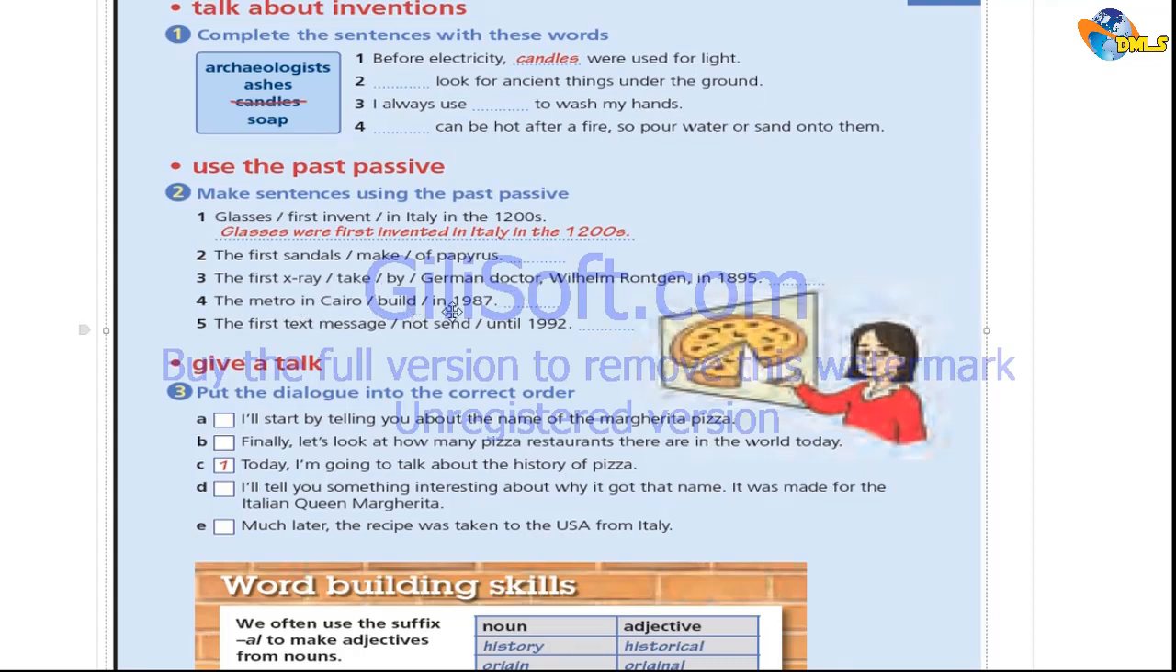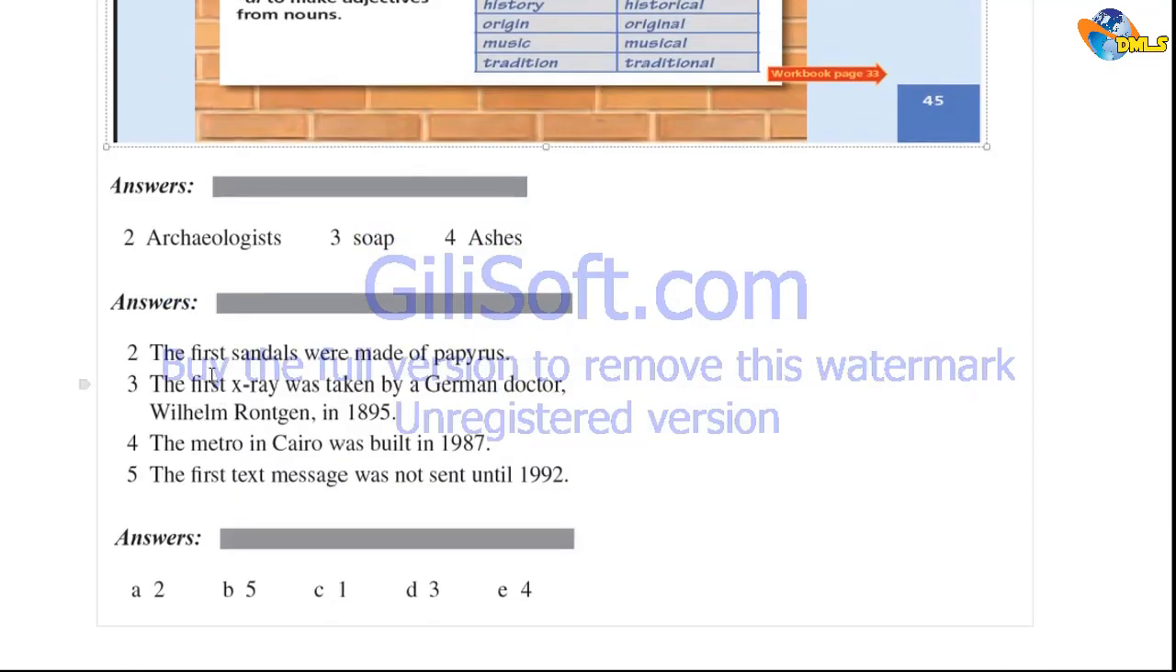The metro in Cairo is built in 1987. That's in the past. So the metro in Cairo was built in so and so. The first text message not sent until so and so. I would say, like our dear friend has just told me, the first text message wasn't sent until so and so. Let's check out these answers as well as the answers to the last exercise.